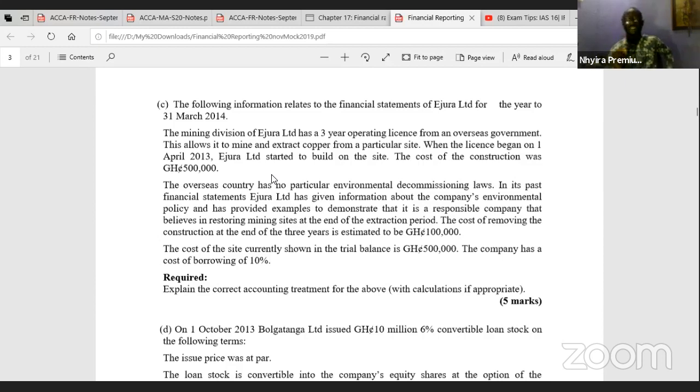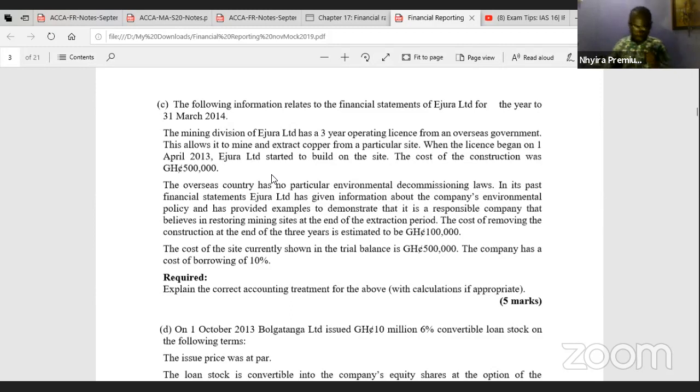I am telling you this because the examiner could mention that you do the computation without the provision and then do it with a provision. So you must understand, assuming the license was not there, assuming there is no decommissioning, assuming there was no restoration, how the treatment would have been. Let's look at the additional information.